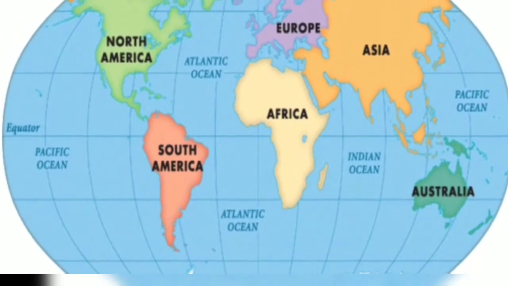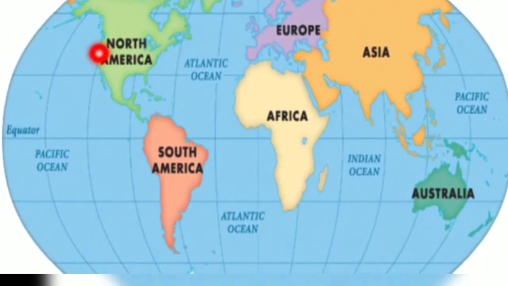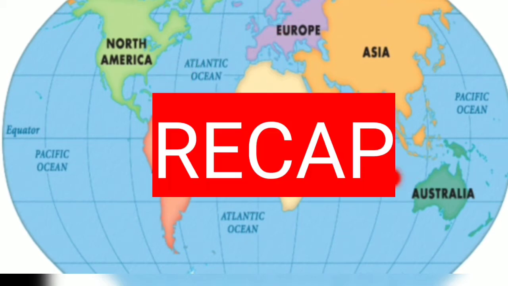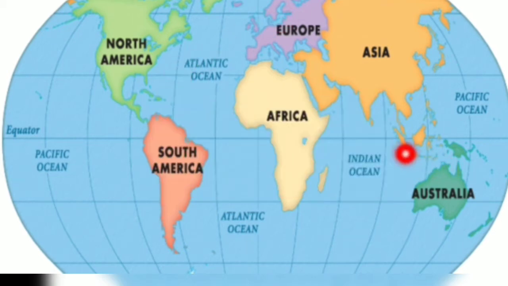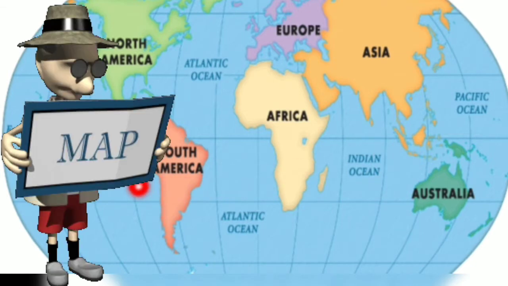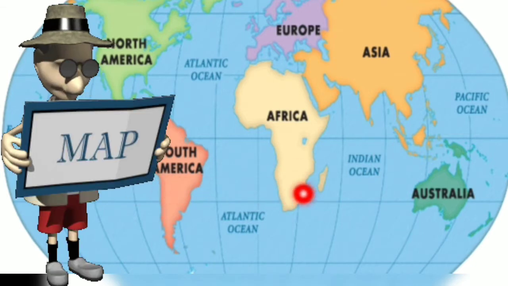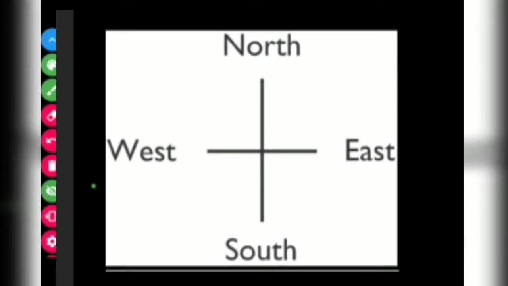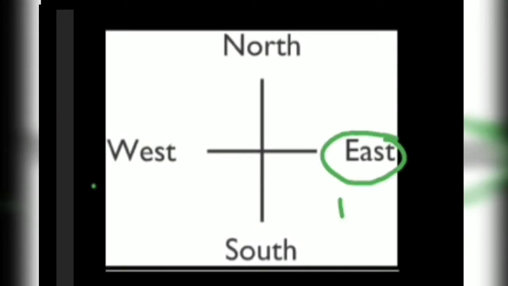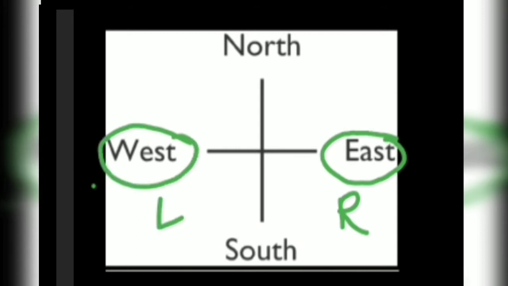Now you all have some idea about continents. So to understand more about it, let's recap it. First of all, to read a map, you should know about the direction of the map. Always remember that your right hand side is east and left hand side is west. The upside shows the north and the downside is south.